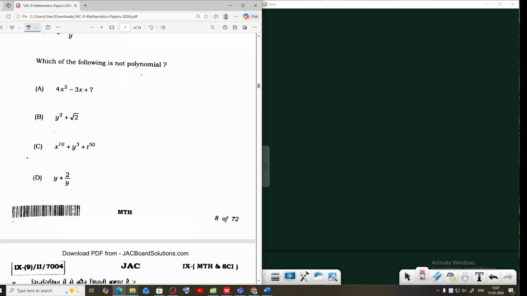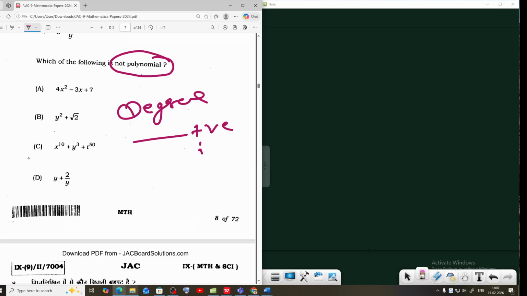Question number 7. Which of the following is not a polynomial? Polynomial, that means degree is always a positive integer number. First term degree is 2, this is polynomial. Also this variable y has degree 2, this is also polynomial.